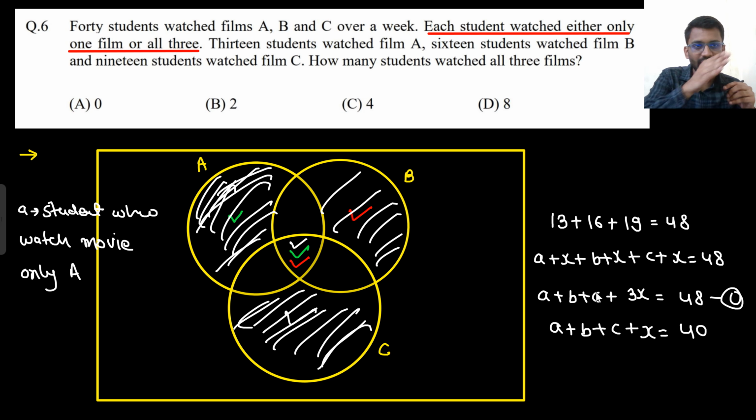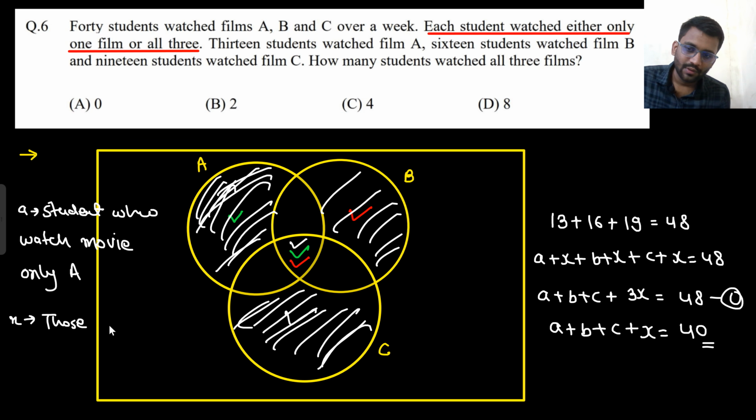Student who watched only movie B. What will be small c? Student who watched only movie C. And in this one, these are added 3 times. But there would be students who watched only movie A, only movie B, only movie C, and students who watched all 3 movies. All those combined will give you 40. Right?